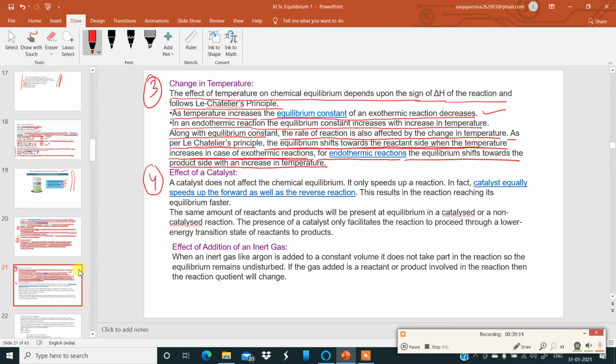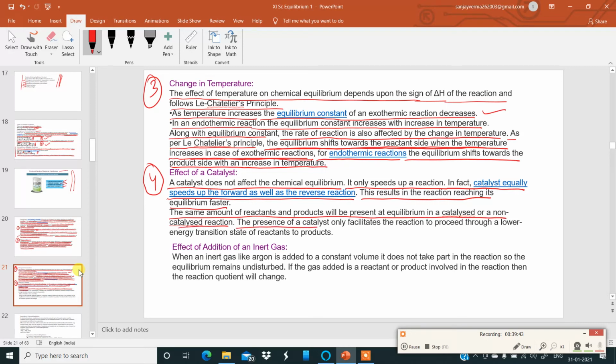Then, number 4. Effect of catalyst. How does catalyst affect the chemical equilibrium? A catalyst does not affect the chemical equilibrium. Note it. Very, very important point. It only speeds up a reaction. In fact, catalyst equally speeds up the forward as well as the backward reactions. This results in the reaction reaching its equilibrium faster. The same amount of reactants and products will be present at equilibrium in a catalyzed or non-catalyzed reaction.